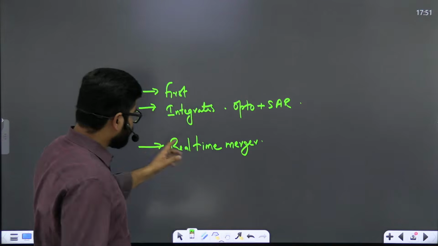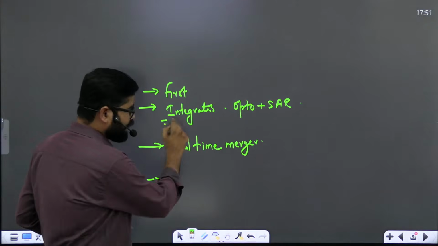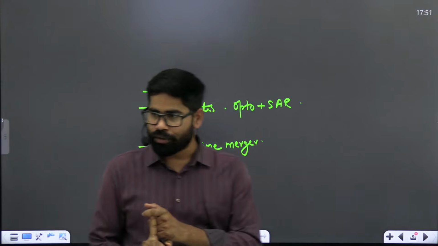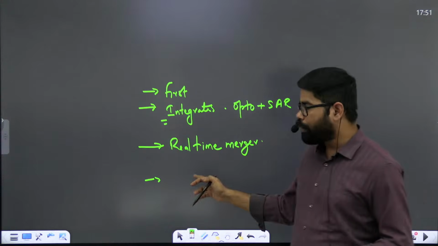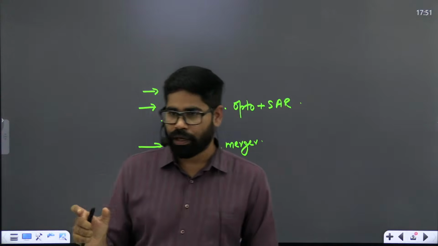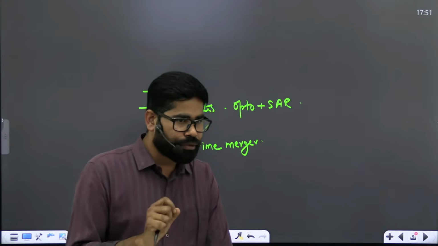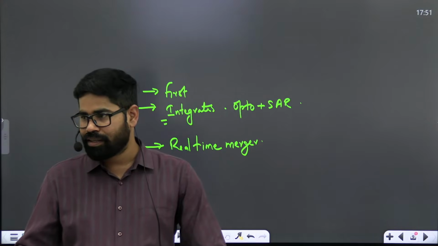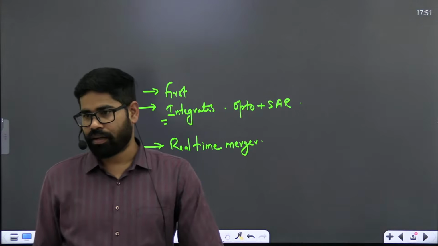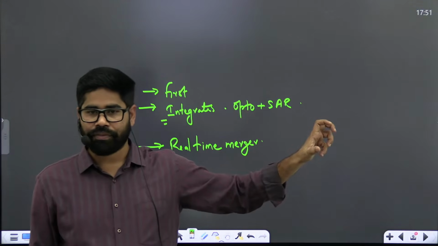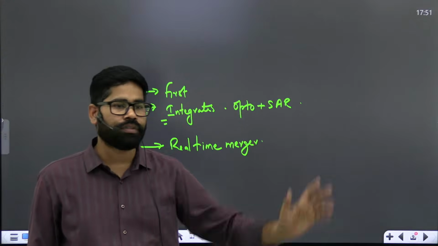So then you will mention about these three things कि एक तो integrate करता है optical plus SAR को, second part real time integration, and third part is the first one in the world to have 24/7 365 days update about the 365 days imaging of the earth.